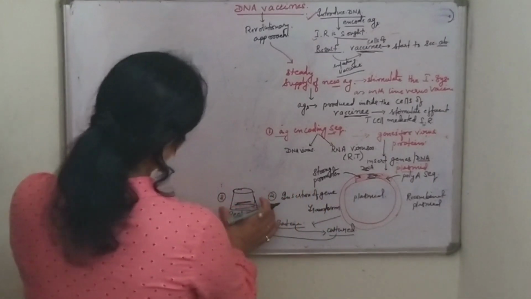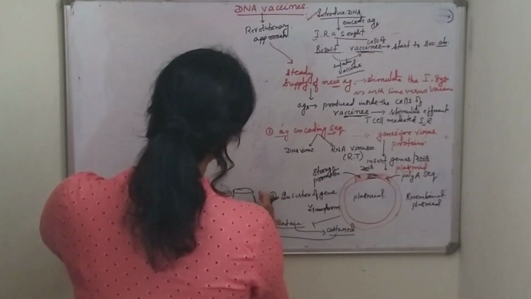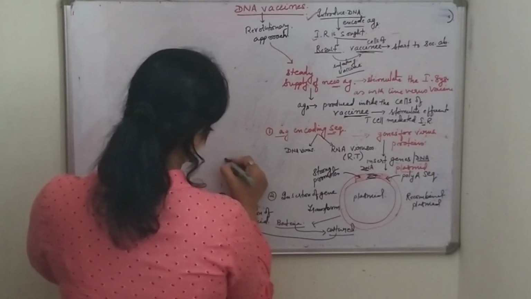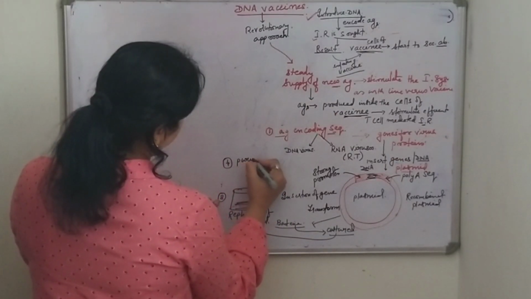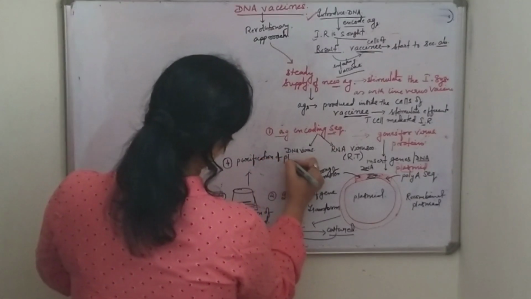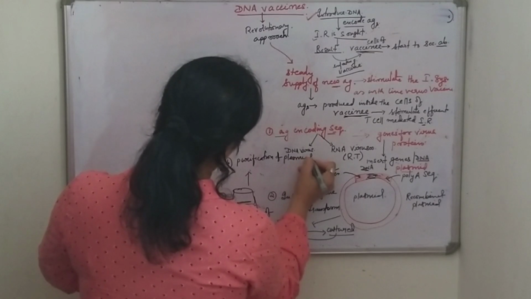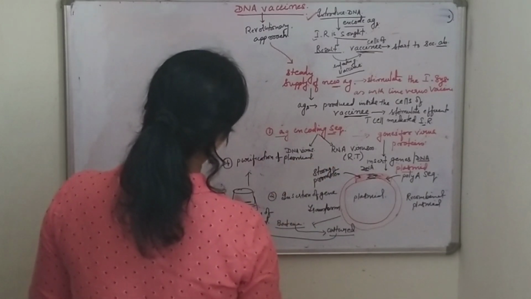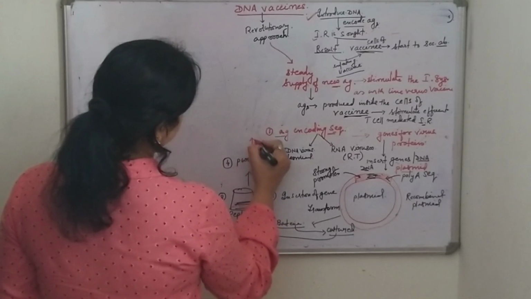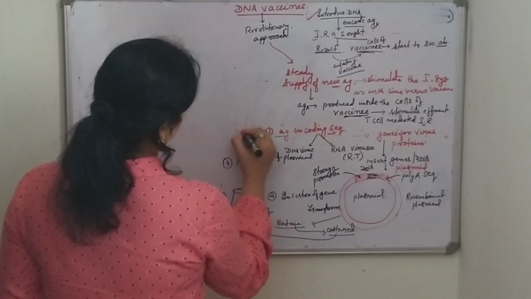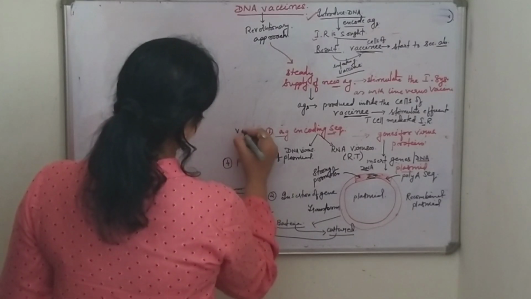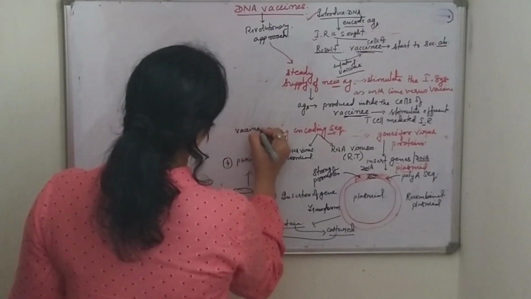Now, in the fourth step, these plasmids will be purified. Purification of plasmid. And then it will be used as vaccine.